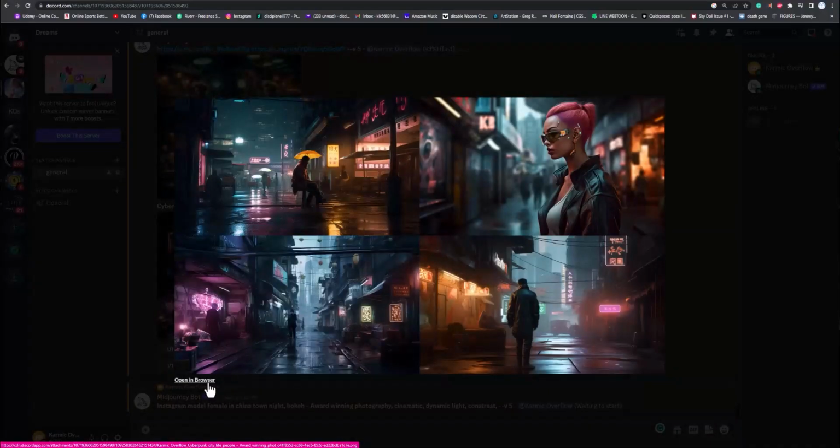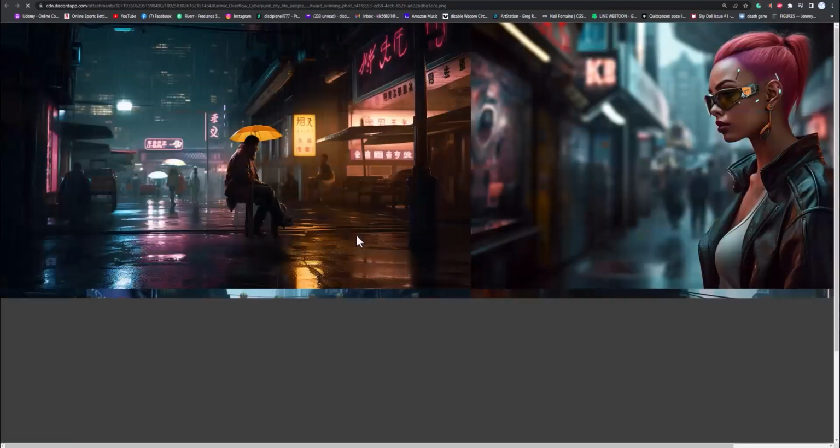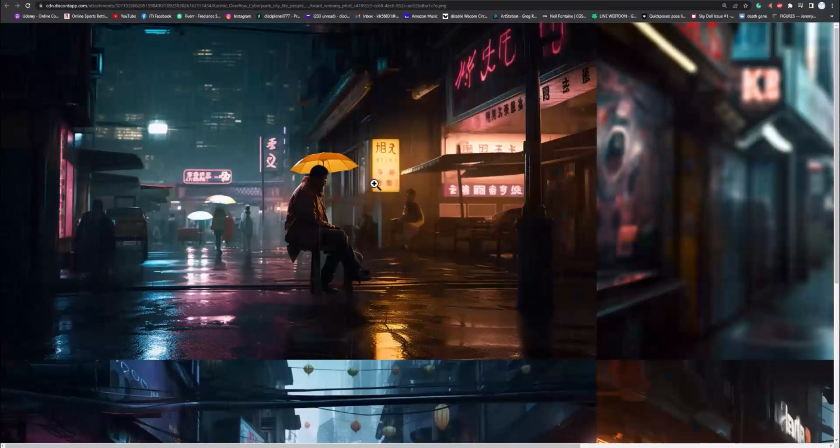So here's the cyberpunk ones. And like I said, once you start going away from things that actually exist, start going to sci-fi and fantasy, you might get things that don't look as photographic, but this one does. I mean, this looks like this can be a real thing. I can't really tell what he's sitting on. It almost looks like he's sitting on nothing. I mean, you can kind of see it there, but it just looks kind of odd. The composition of this isn't very good, so you could have told it a different composition or something. You can probably crop it right here and then try to redo it.